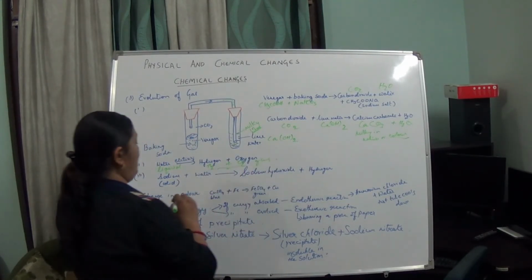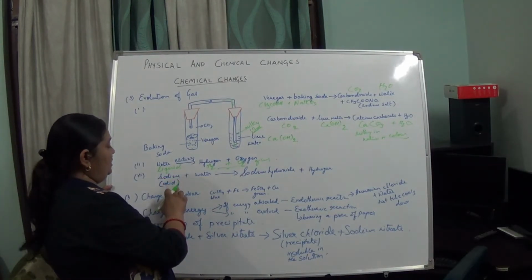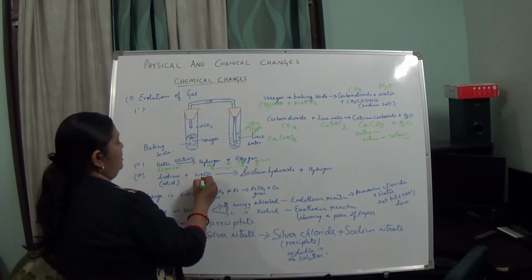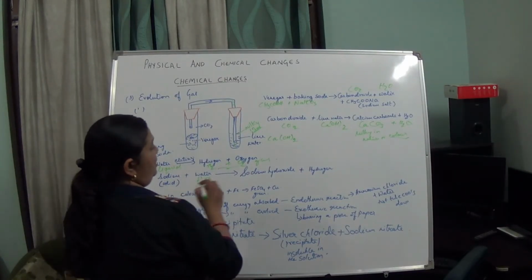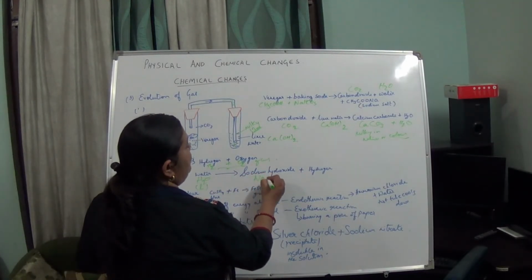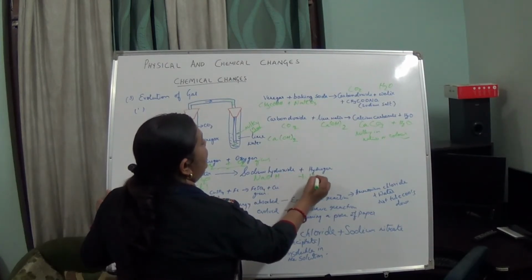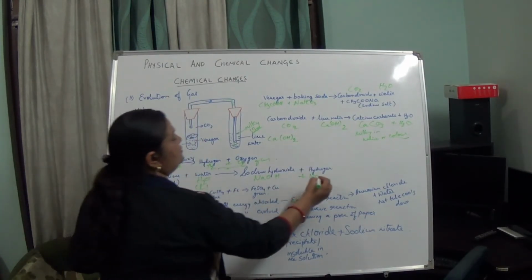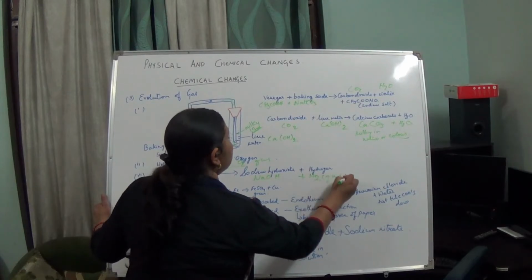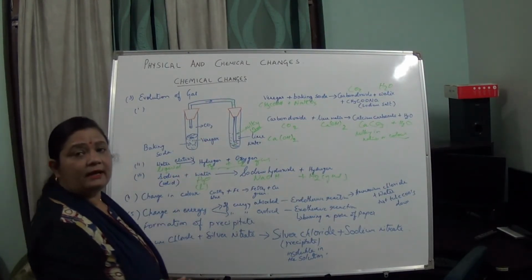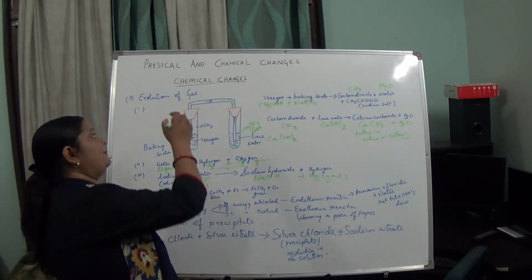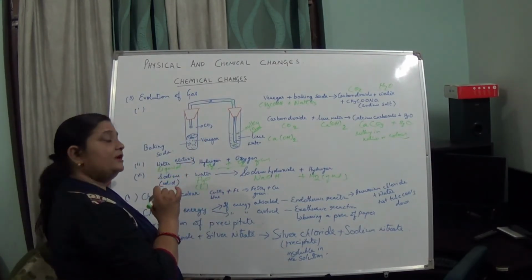Now sodium, which is in the solid form, if you add water, which is in liquid form, you are getting sodium hydroxide plus hydrogen, and this hydrogen is a gas. So you can see these three examples are proving that yes, in a chemical reaction there is evolution of gas.